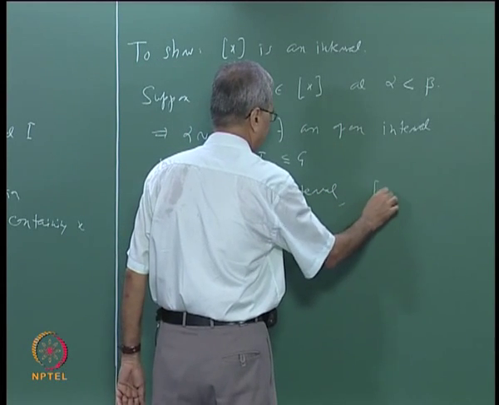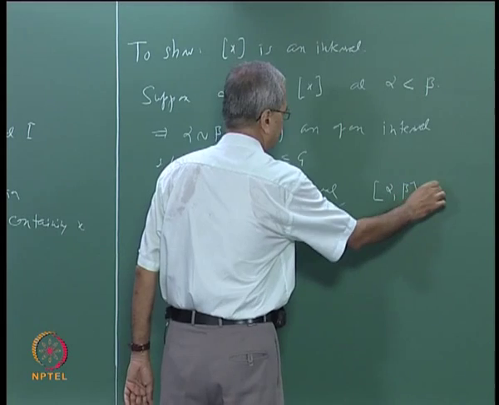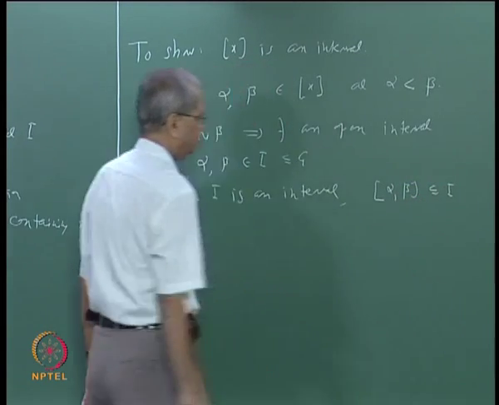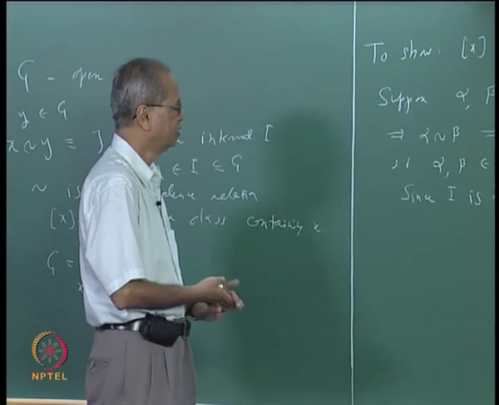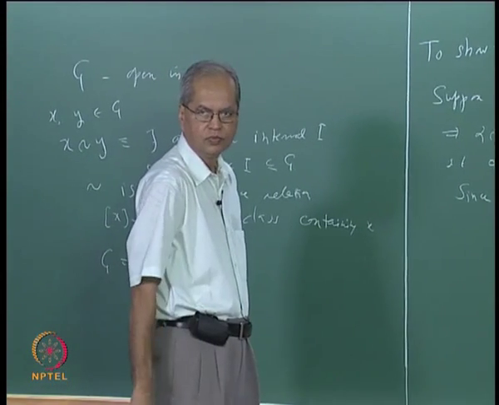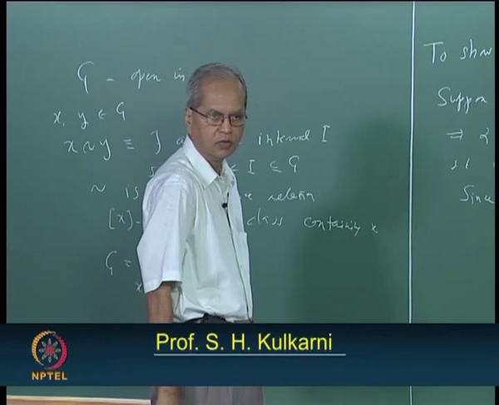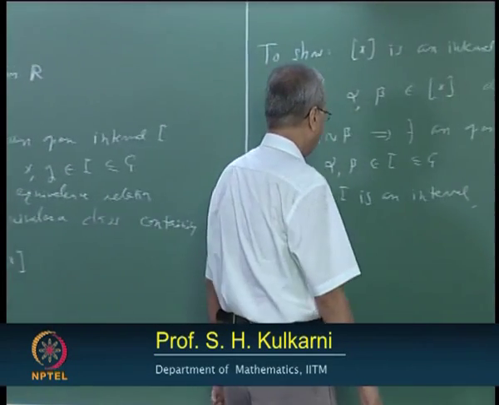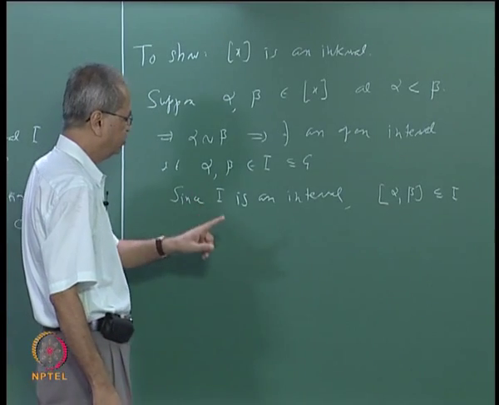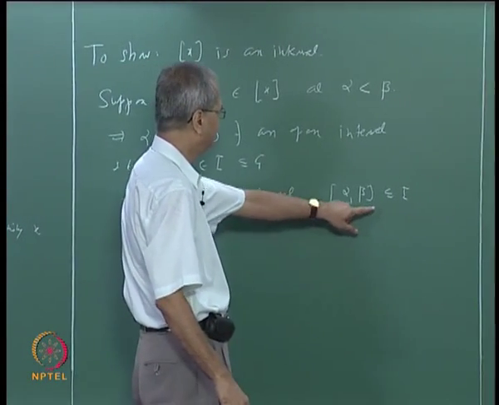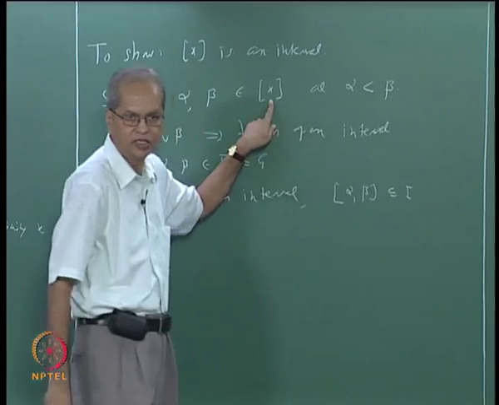We know that the closed interval alpha to beta is contained in I. But what we want is that this whole thing is inside the equivalence class containing x.